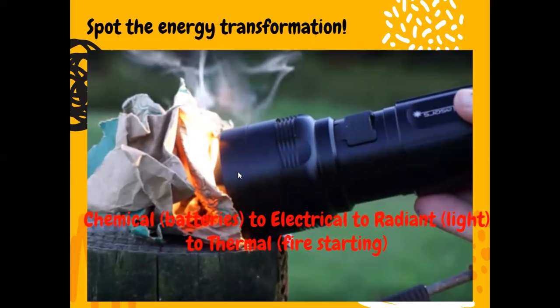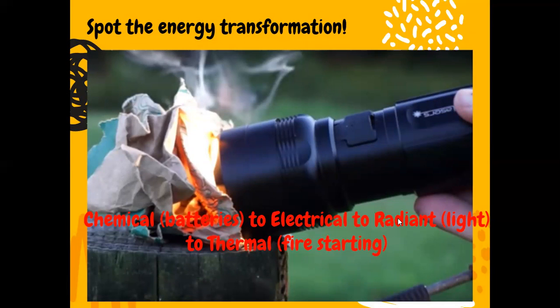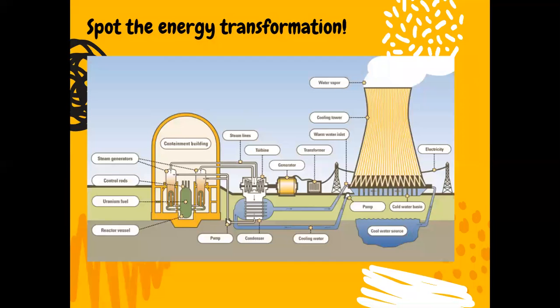We have chemical. This is a little sparker right here. It runs off of a battery, right? So the batteries in here are creating chemical energy, and then they get turned into electrical energy, and the electrical energy ends up becoming light energy, and then the light energy is very hot, and that's thermal energy. Basically, that's what I already showed you with the flashlight before. The battery is chemical, then it goes through the wires, that's electrical, then it makes light, that's radiant, and then the light gets very hot, and that's thermal energy. And some light bulbs are hot enough to where they can start a fire. It can be a fire hazard.